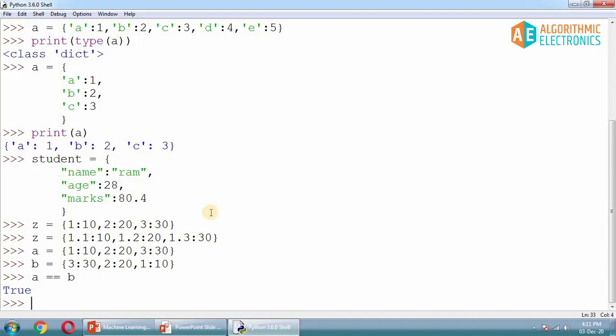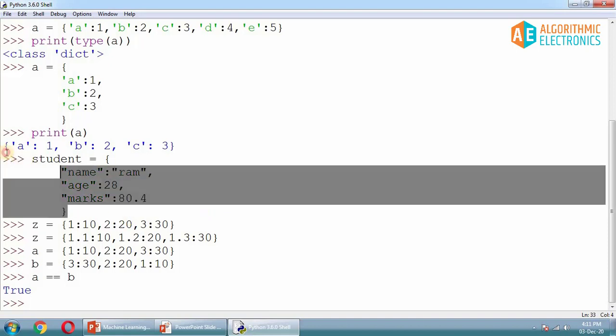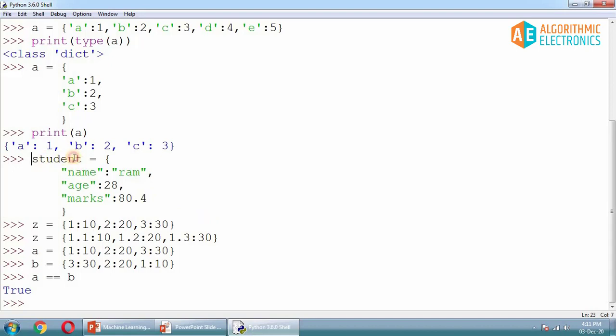Now as far as the list and tuple are concerned, both were allowing duplicate members, but we have discussed that a set does not allow any duplicate members, and this time the dictionary will also not allow duplicate members. This is quite obvious: for example, if you are declaring a student as a dictionary and write name twice inside it, it's meaningless. So that's how it does not allow any duplicate members.